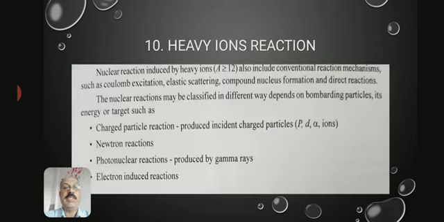The last one is heavy ion reaction. Nuclear reactions induced by heavy ions also include conventional reaction mechanisms such as Coulomb excitation, elastic scattering, compound nucleus formation, and direct reactions. Nuclear reactions may also be classified in different ways depending on the bombarding particles, their energy or the target, such as charged particle reactions, produced by incident charged particles, neutron reactions, photonuclear reactions produced by gamma rays, and electron induced reactions.